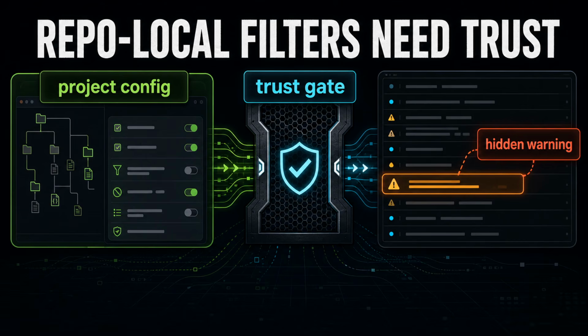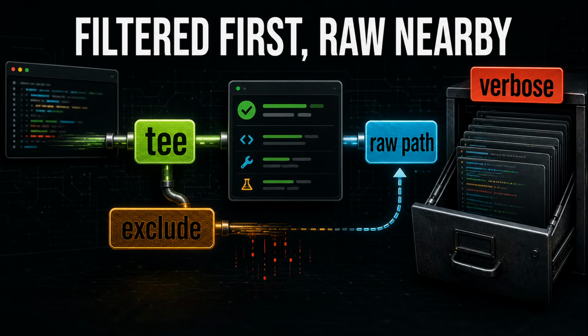Exactly. The design lesson is broader than RTK. Any local agent runtime that lets repos modify tool output needs a trust boundary. Exactly. That boundary is the point. The same safety logic shows up again when filtered output hides raw detail. Lossy output needs an escape hatch.